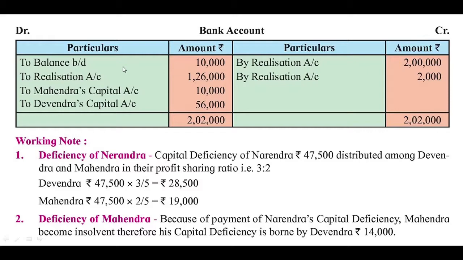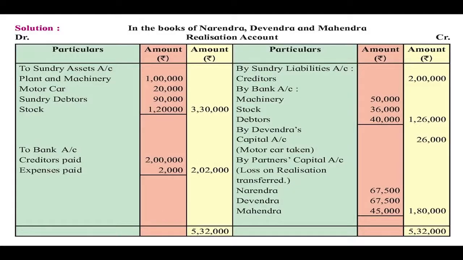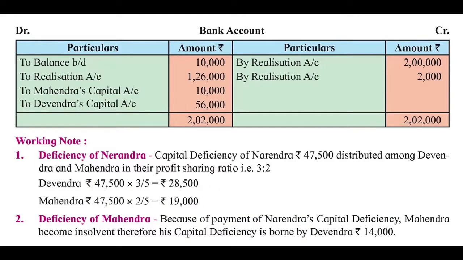So let us go through the realization account. First we will go through the debit side. Here you can see to bank account is written, and in the outer column 2,02,000 is written. This is a payment. Therefore, the corresponding entry will be recorded on the credit side of the bank account because it is the payment. They have recorded two entries, by realization account for creditors and again by realization account for the dissolution expenses.